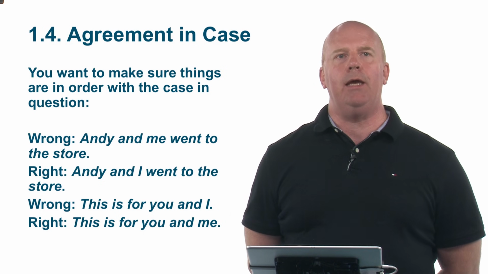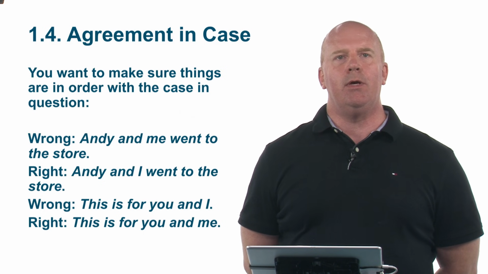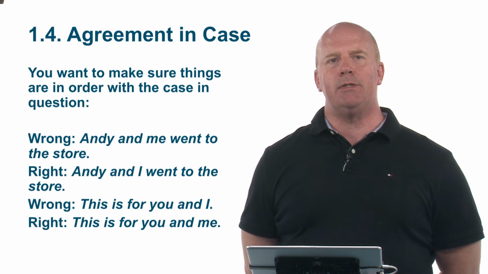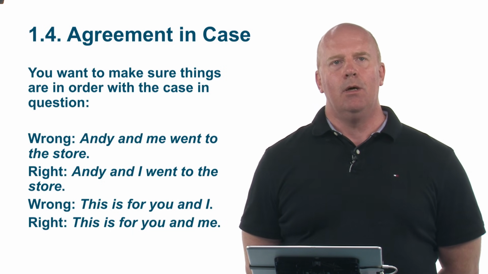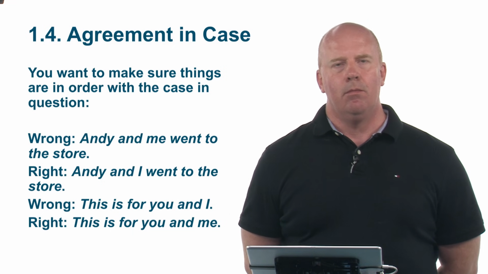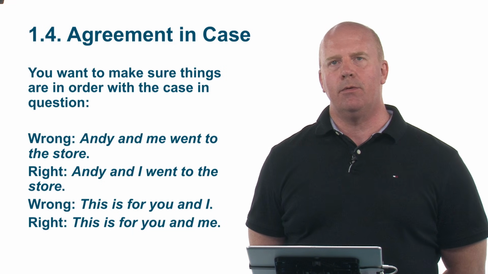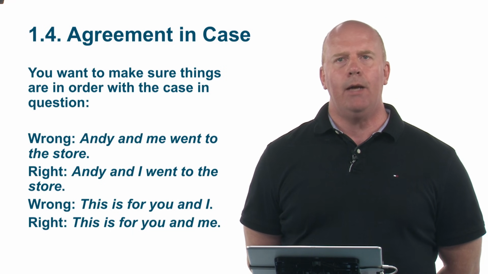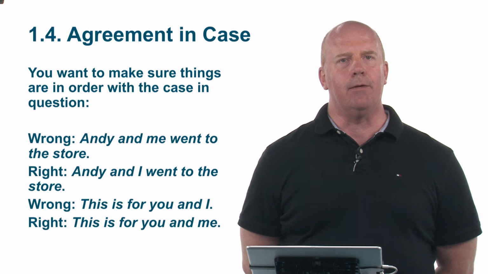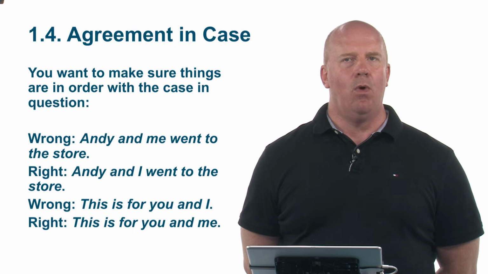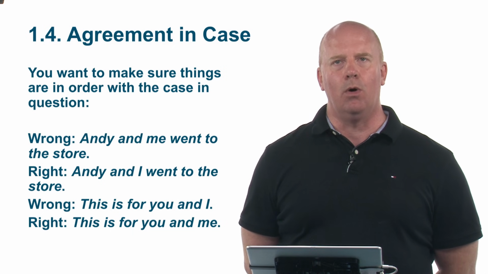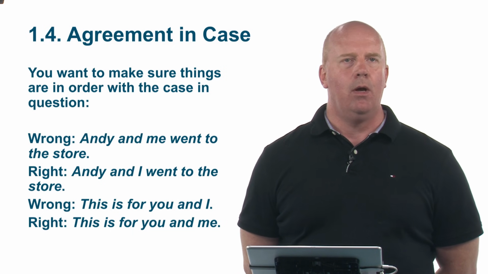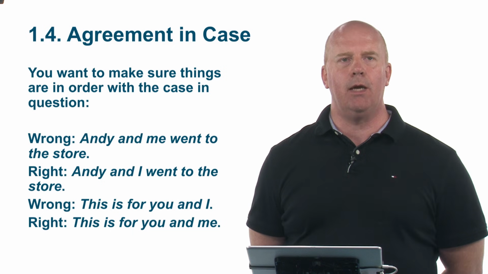So an agreement in case. You want to make sure things are in order with a case in question. Now take a look at this first sentence. Andy and me went to the store. Might sound okay to some people, but you want to say Andy and I went to the store. How do you know if it's correct? Take away Andy and just have one person. Would you say me went to the store? No, you wouldn't say that. You say I went to the store. So Andy and I went to the store when you put it together.